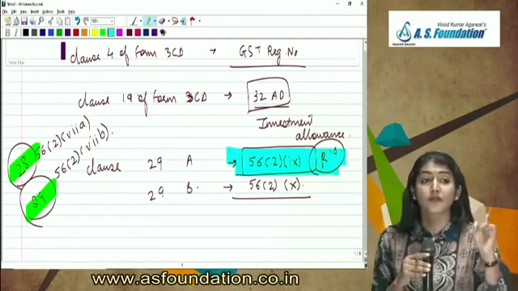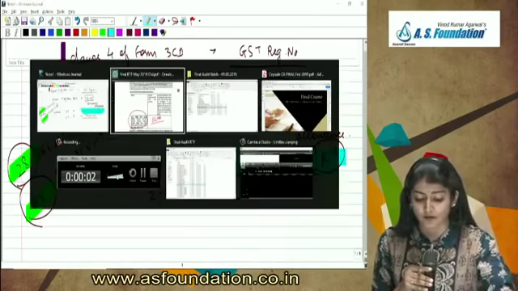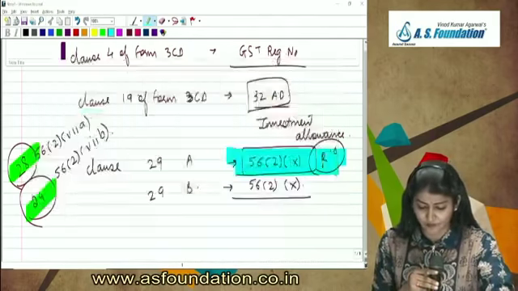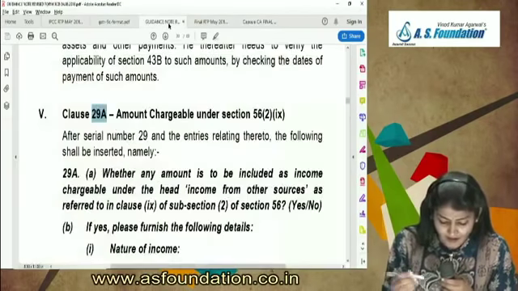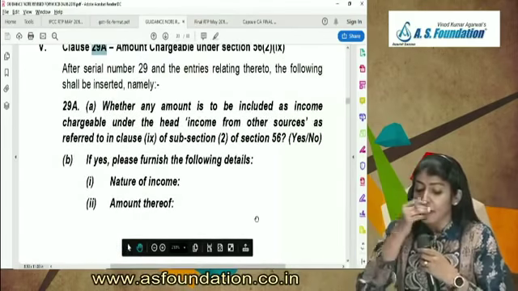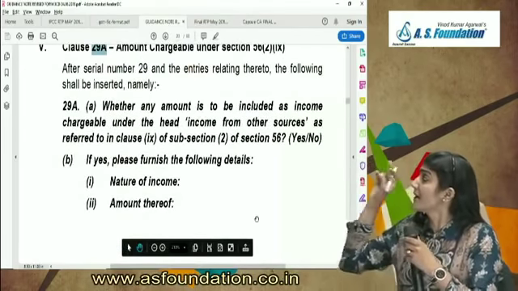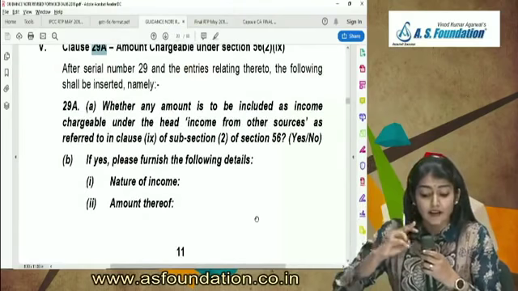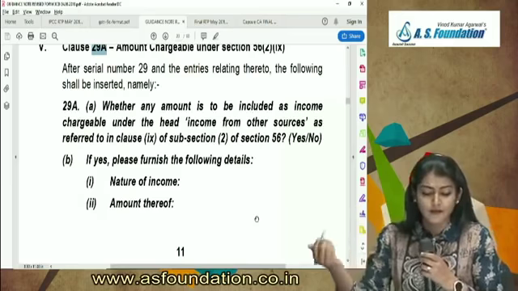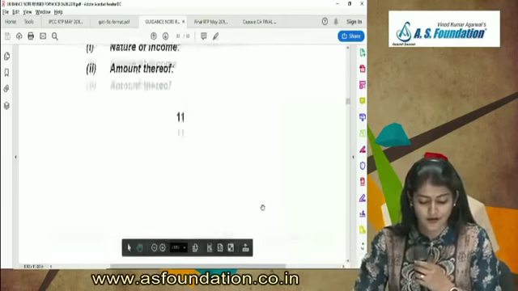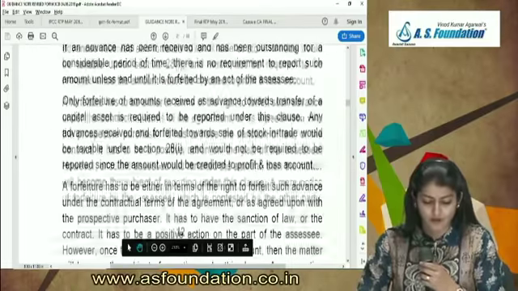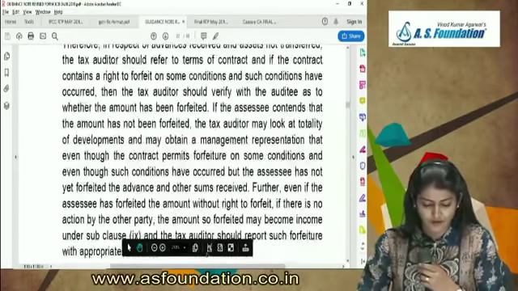A forfeiture of advance received towards the transfer of a capital asset. I hope you understand what I say. What is 29A? Whether any amount is to be included as income chargeable under the head income from other sources as referred to under 56(2)(ix). If yes, please furnish the details, the nature of income and the amount thereof. So, forfeiture of advances.